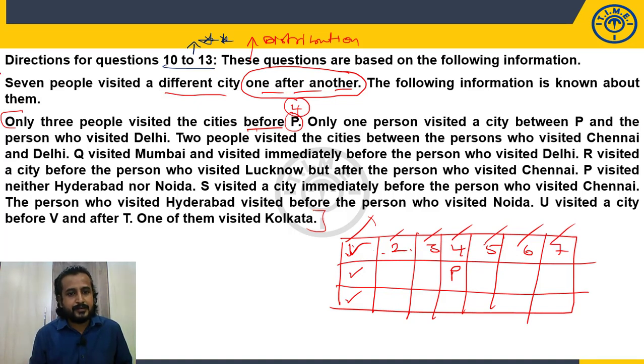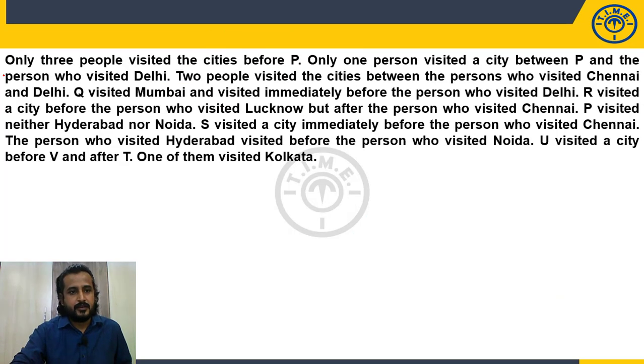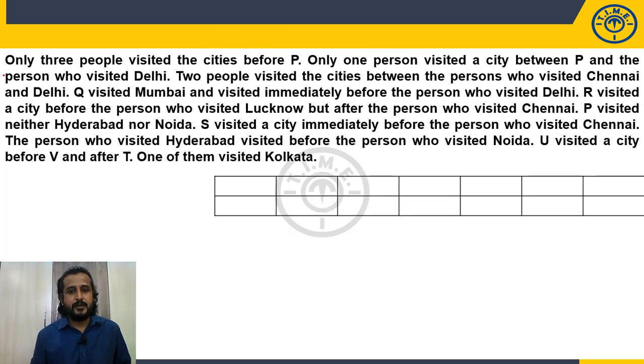And I have copied this information in the next slide, there we'll discuss. Now what is our basic structure? So here is our basic structure: 1, 2, 3, the order in which they visited. First person, second person, third person, fourth, fifth, sixth, and seventh. Now what is the first clue given? Are you clear with the basic structure, right? So just take the positions.